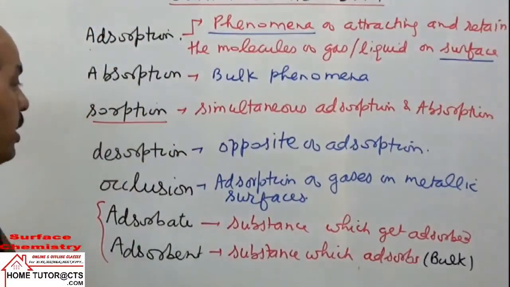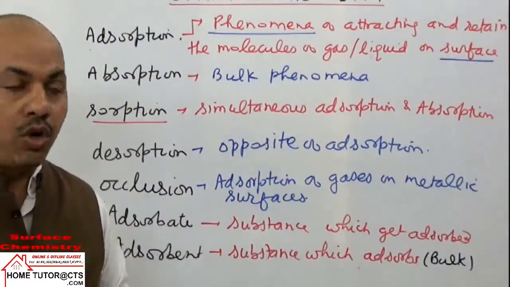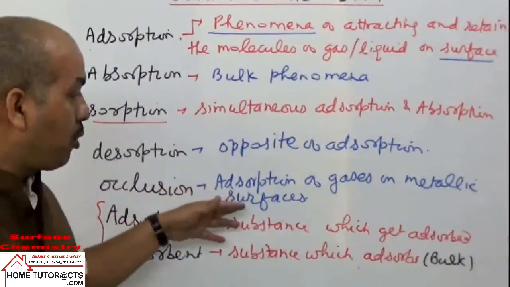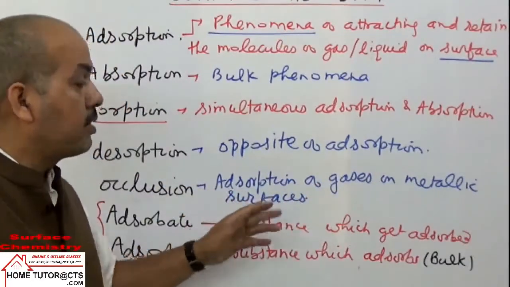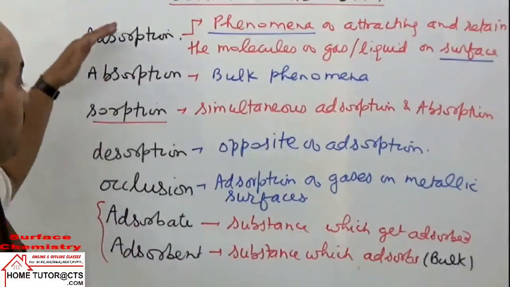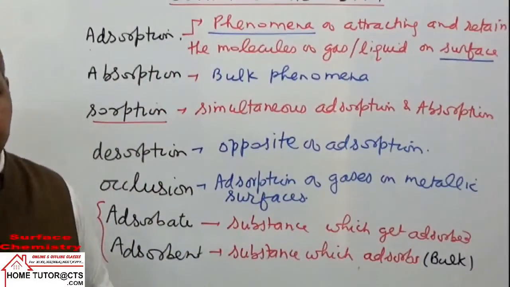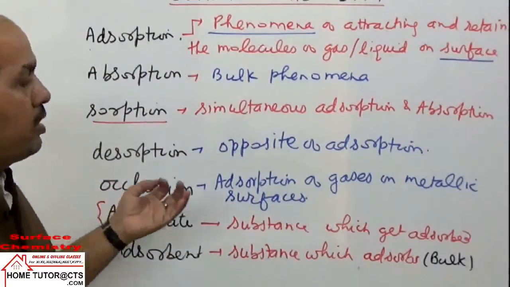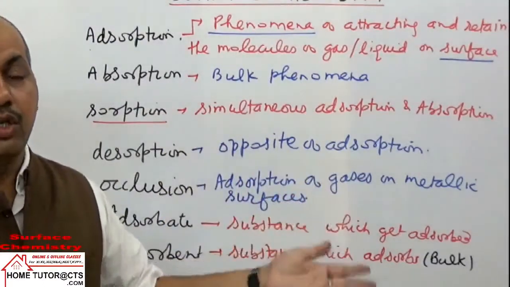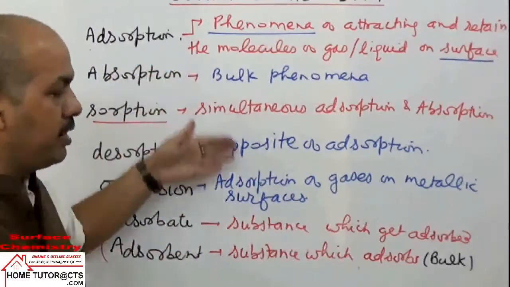This phenomenon is called occlusion. So there are different terms involved in studying this chapter, surface chemistry. The most commonly studied is adsorption of gases on solid surfaces. They are the most important for us, so let us see that point.